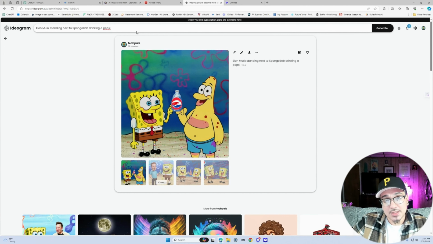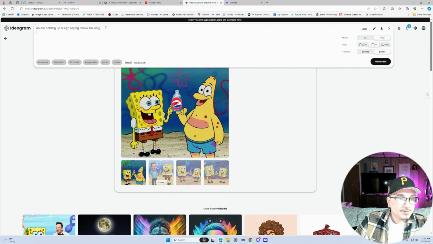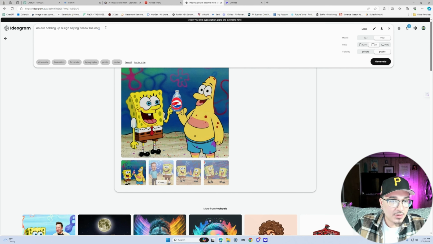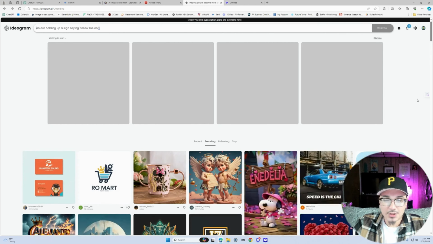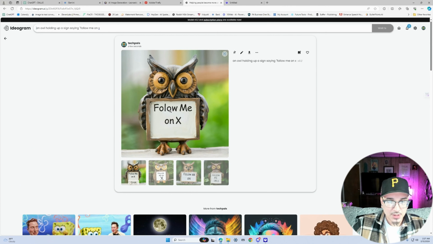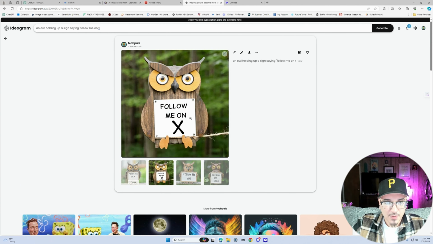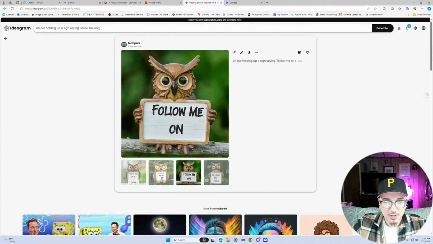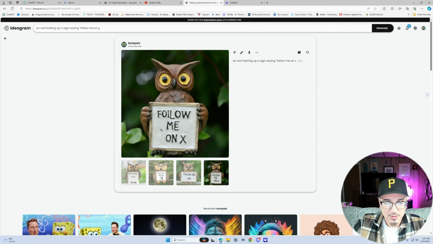And last but not least, let's see what Ideogram has for us. An owl holding up a sign saying follow me on X. And we're going to generate 4 images. One says follow me on X, but it did forget an L. This one says follow me on X. Actually nailed it pretty good. Follow me on, didn't get the X. Foil me on X.